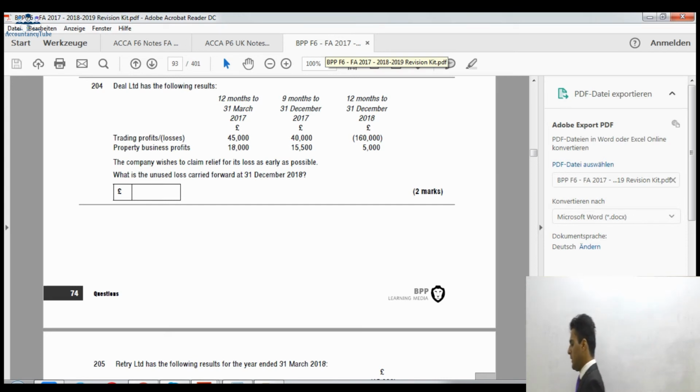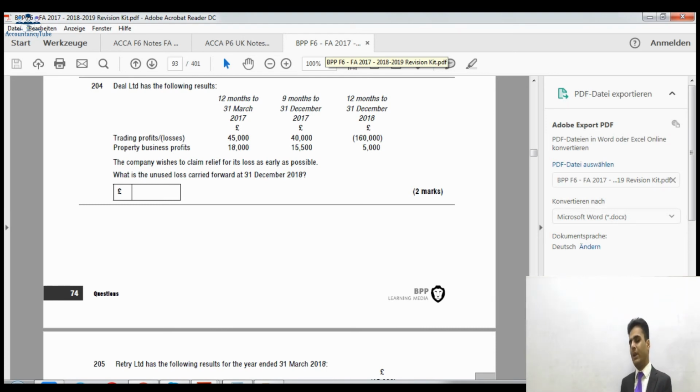So how much is the profit in the previous 9 months anyway? Previous 9 months it's £40,000 of trading profit, and 15,500 is the property income. So this is basically 55,500, right? So the remaining loss after setting off against the current period's 5,000 will be set off against the previous 9 months. So the previous 9 months' profit of 55,500 will be set off against that loss, right? Whatever the remaining loss is, we still can carry back to the previous period.